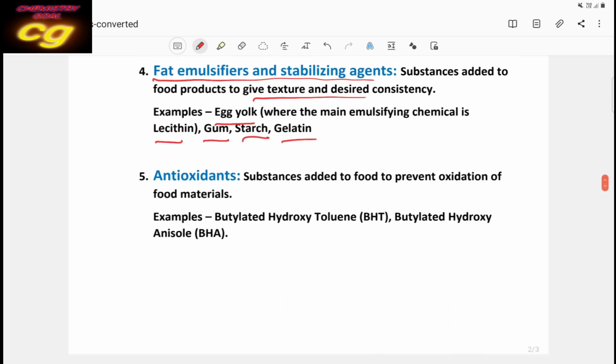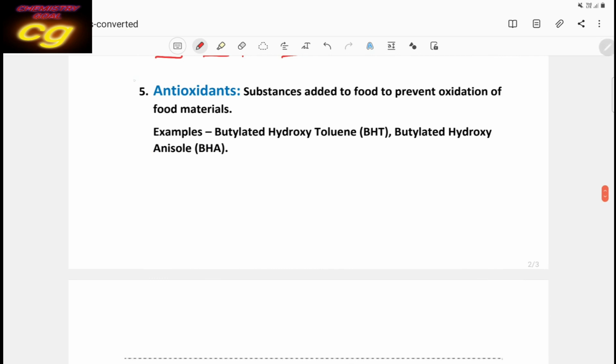Then the next very important type of food additive is antioxidant. It is highly essential for patients. What are antioxidants? These are substances put in to prevent oxidation of the food material. So food cannot be easily oxidized in their presence. Mainly they supply hydrogen to the food so that the food cannot be easily oxidized.